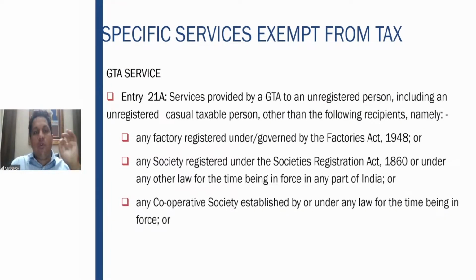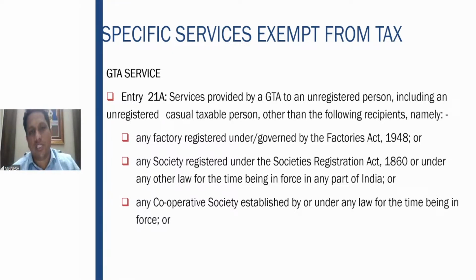Then if a goods transport agency is providing the service to an unregistered person, including an unregistered casual taxable person. Who is a casual taxable person? If you have business in the state of Hyderabad and you are going to another city, let us say Bangalore, for participating in some expo or participating in some business, you have to get a temporary registration in Karnataka state or any other state for that matter, wherever the expo is happening. That is known as a casual taxable person.